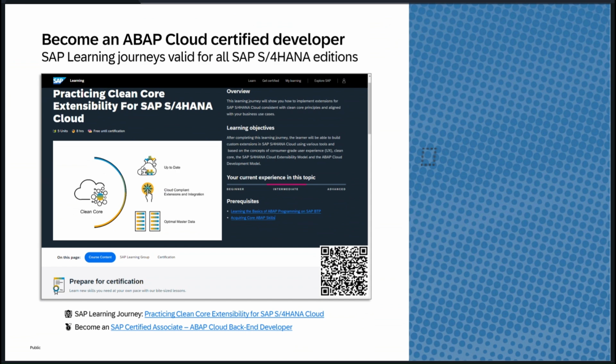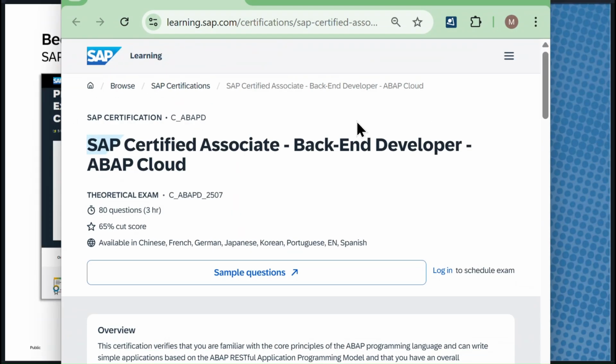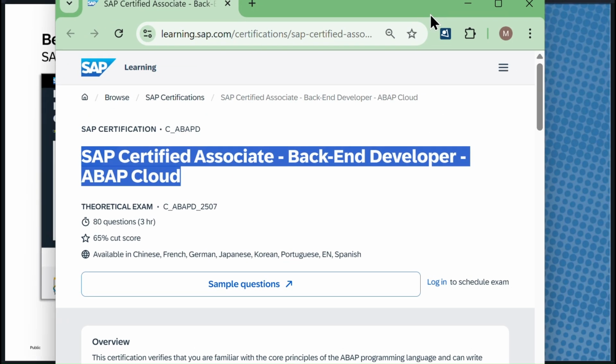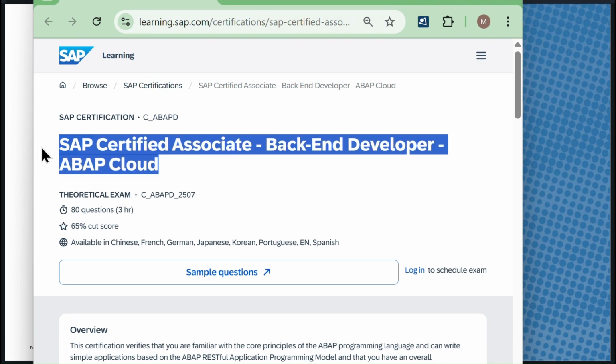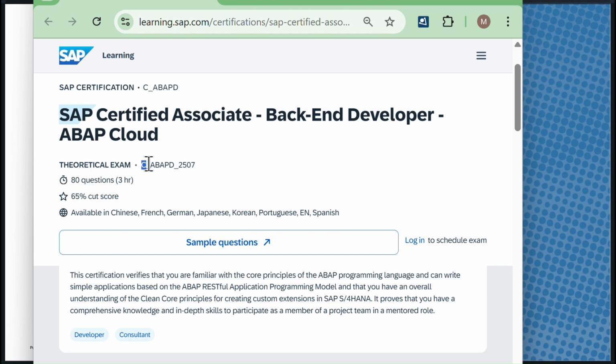And very important, this is for certified developers. If you are looking for ABAP Cloud certification, then you can just use this link. Basically, I have opened it. Give me a moment. Yeah, so hopefully it is visible. So this is the certified associate backend developer ABAP Cloud. It's for 2507, for July 2025.